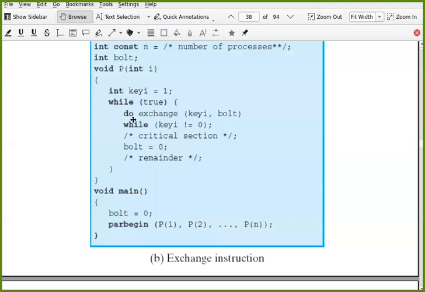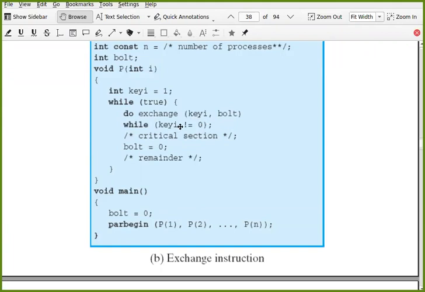Now while true, do the exchange between key I and bolt. Whatever bolt value is there, it will be put in key I. Whatever key I value is there, it will be put in bolt. Now initially bolt is 0 and initially key I equal to 1. So whichever process executes this first, it will try to exchange these two values.